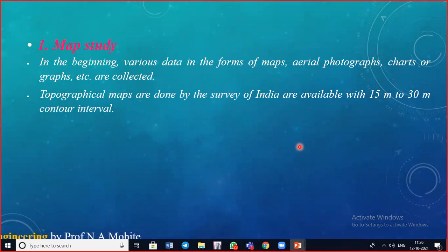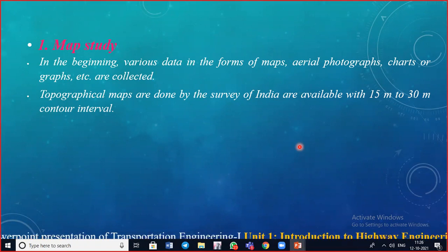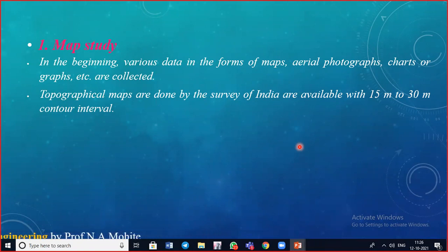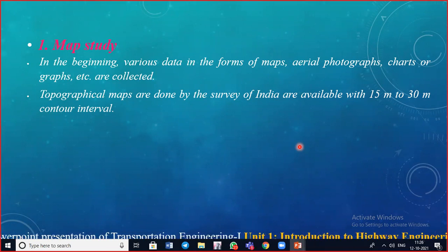Then we take into consideration the features of the ground available, and according to that, in the office we can fix the alignment of the road by doing the map study.